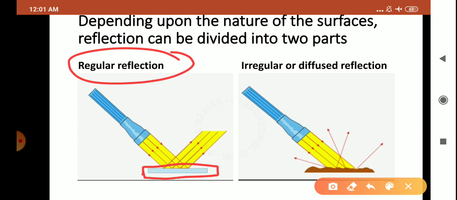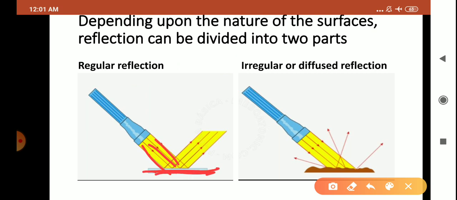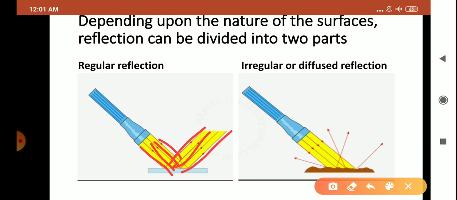And parallel beams of light are parallel lines, those lines which do not meet. So when the parallel beam of light falls on a highly polished or smooth surface, they are reflected back in the same manner, that is, in the form of the same parallel beam of light in a definite direction. As they strike the surface, they are reflected back in the same parallel beam of light rays, in a fixed direction.